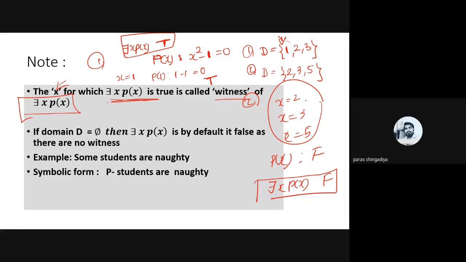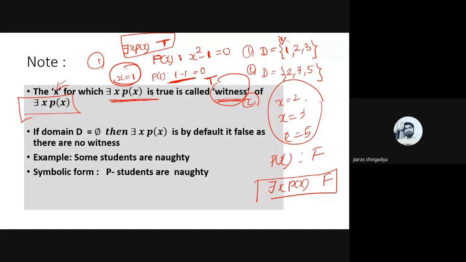Now the witness: what is the meaning of witness? It is the value of x for which there exists x P(x) becomes true. So in this first case, there is one value, x equal to 1, where P(1) becomes true. So x equal to 1 is called the witness of the existential quantifier. What is the meaning of witness?